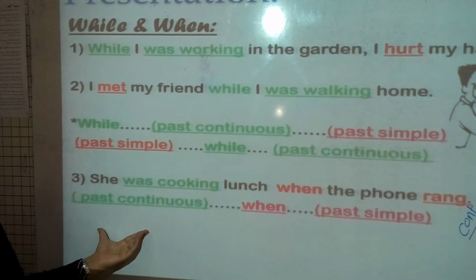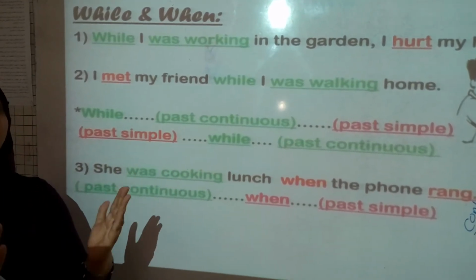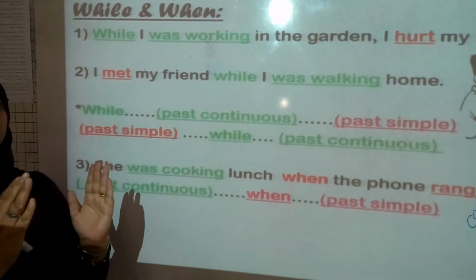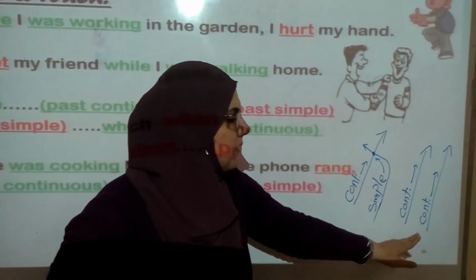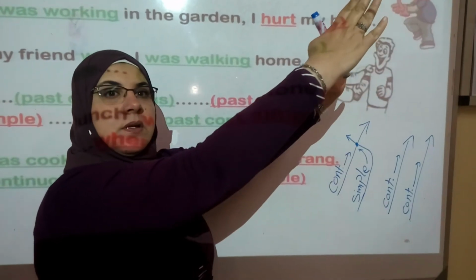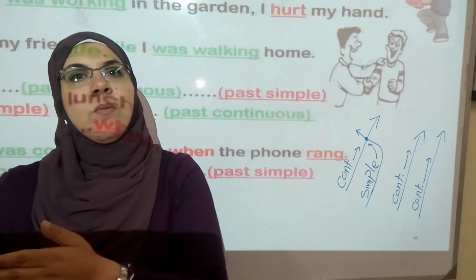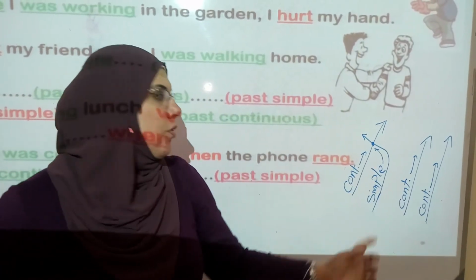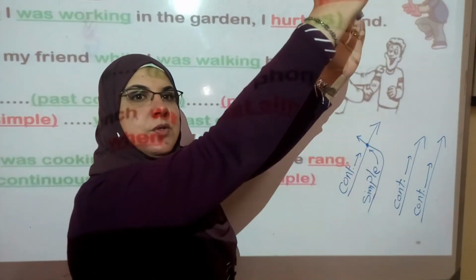Let's move to here. Suppose that the two actions happen at the same time. Nothing interrupted the other. Here, continuous, continuous. While I was reading, my mom was cooking.